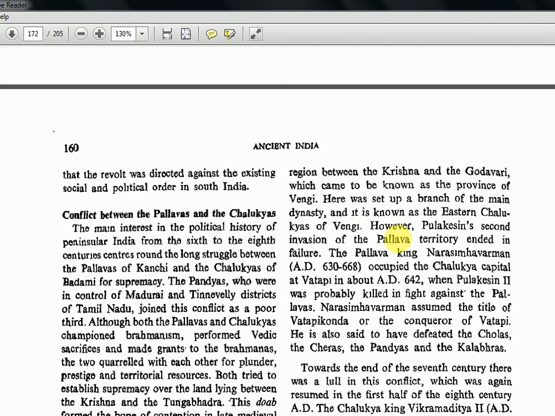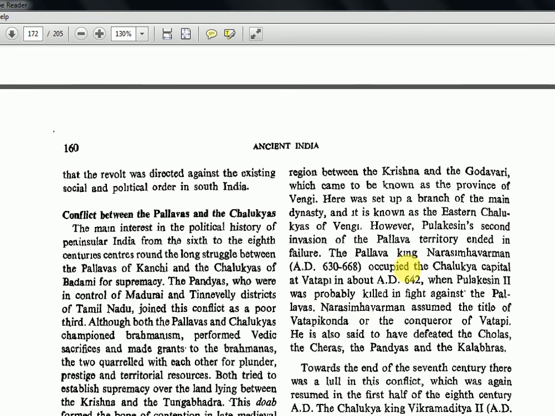However, Pulikeshin's second invasion of the Pallava territory ended in a failure. Initially he conquered this Vengi, but after that he failed. The Pallava king Narasimhavarman (630 to 668) occupied the Chalukya capital at Vatapi in about 642, when Pulikeshin II was probably killed in the fight against the Pallavas. So the second failure is explained here.